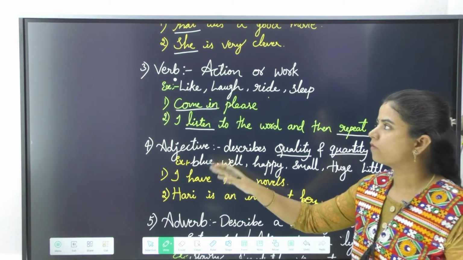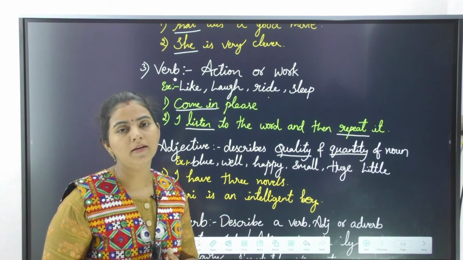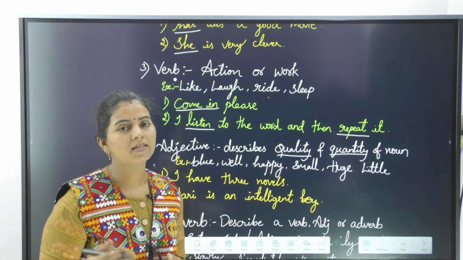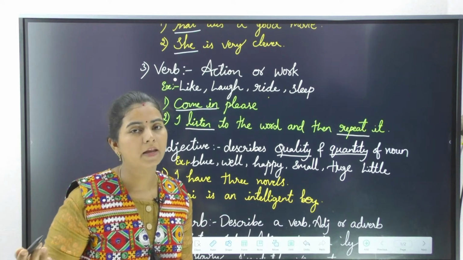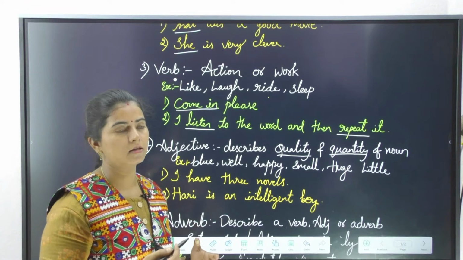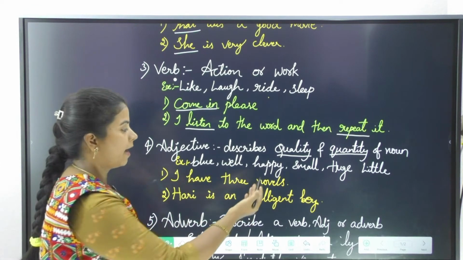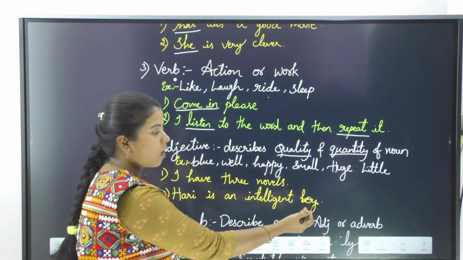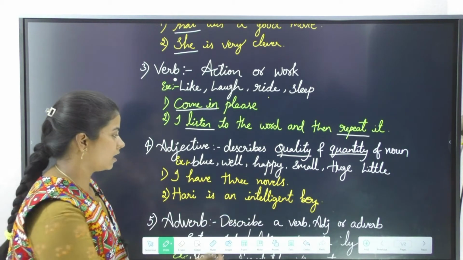Example, blue. The first example we have taken with a noun is blue pen. Blue describes the quality of the pen: how is the pen, which color is the pen. So it is in blue color. Blue, well, happy, small, huge and little are examples.